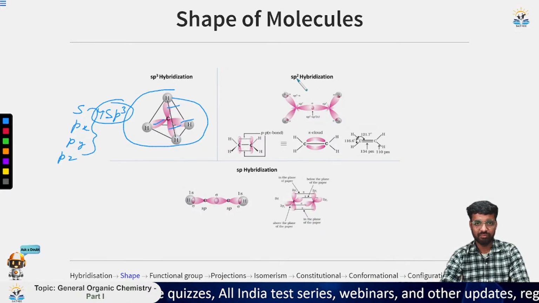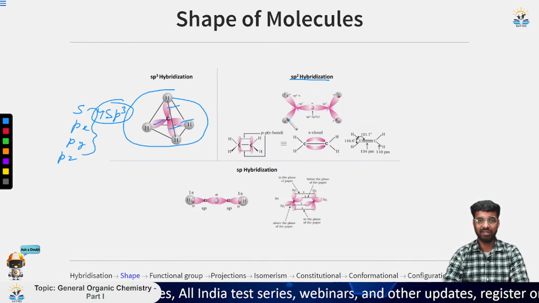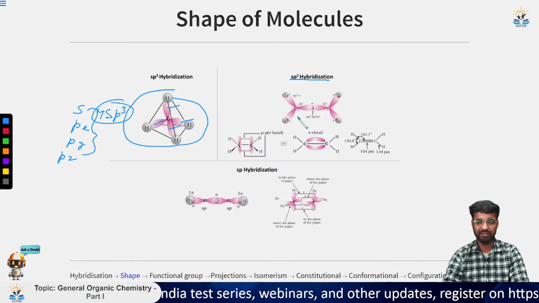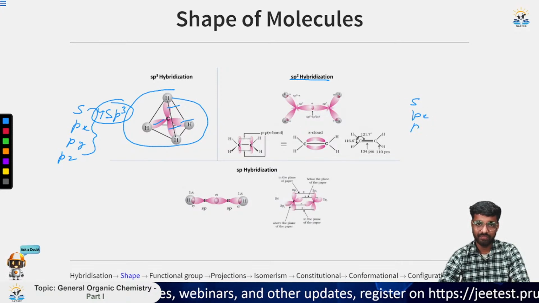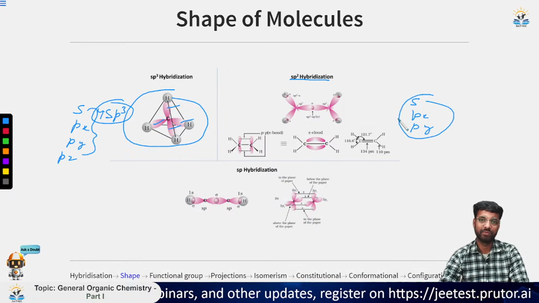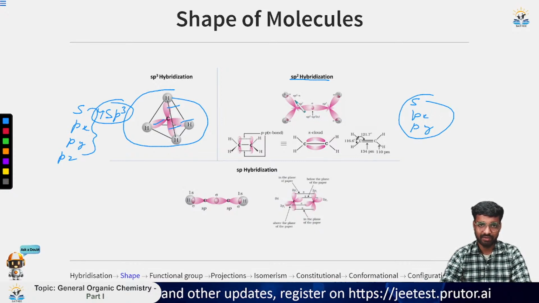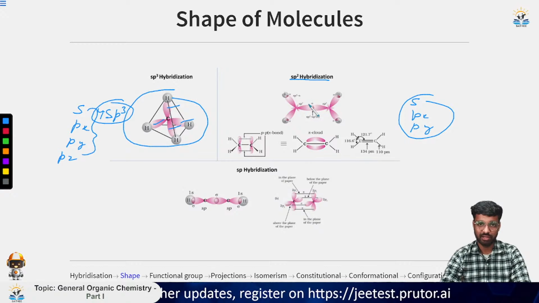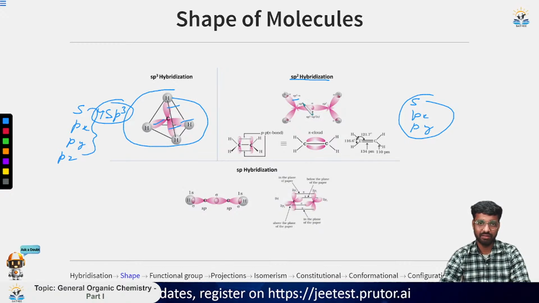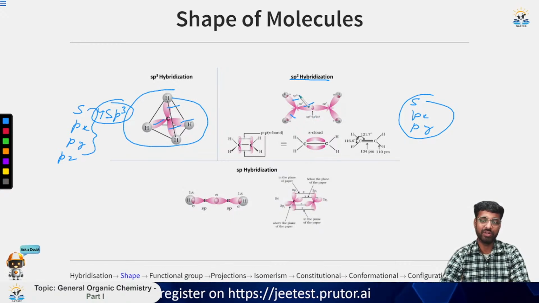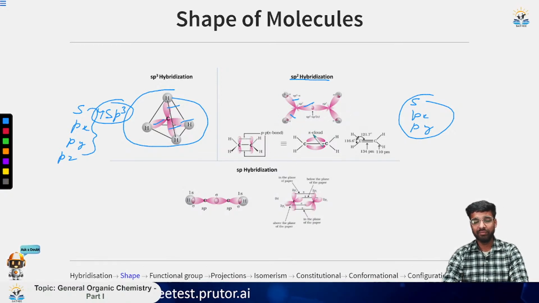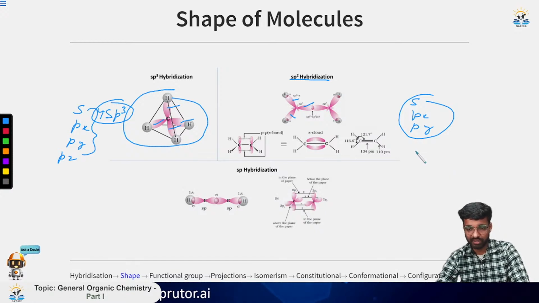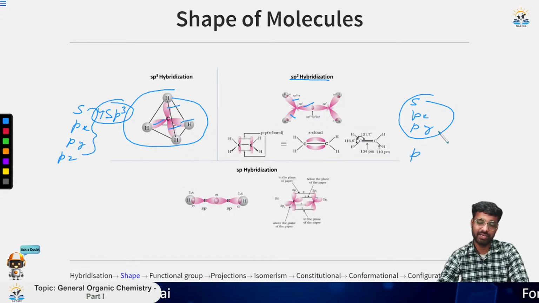Now the next one is the sp2 hybridization. What is the case for sp2 hybridization is that 1s and px and py combine and form this sp2. So this is the first s, then p1 and p2. So sp2 is formed. Now it interacts with another sp2 and forms this kind of bond. Now I have told you earlier that we are left with one p orbital, so it can be any one.